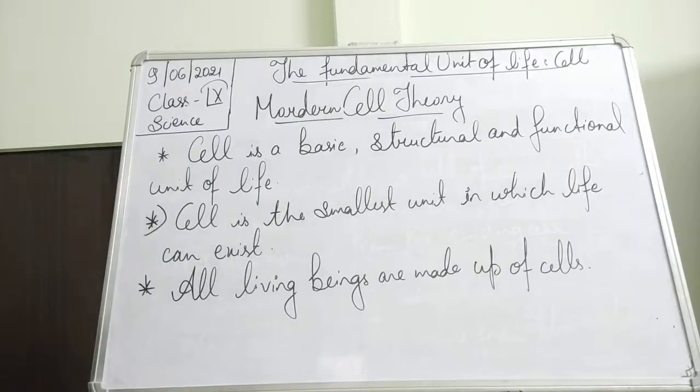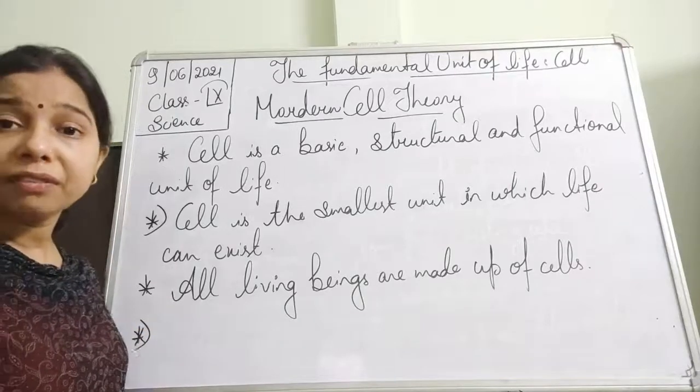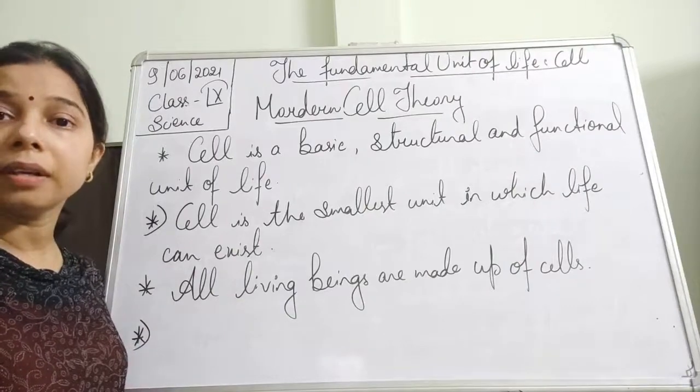Now, what is present inside a cell? Every cell consists of protoplasm, a nucleus and a cell membrane.